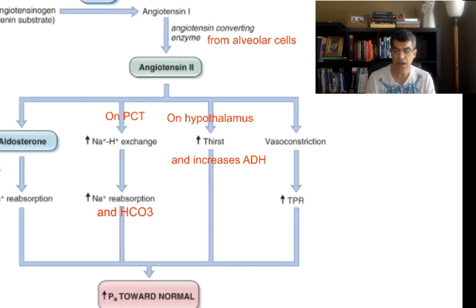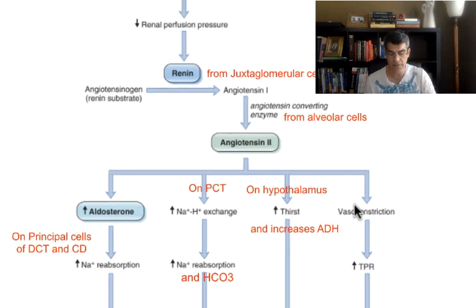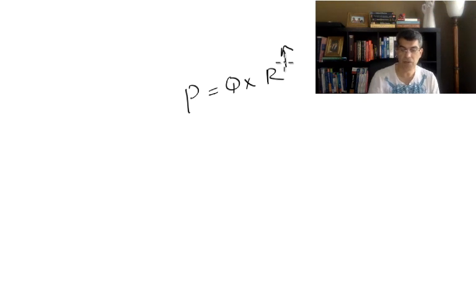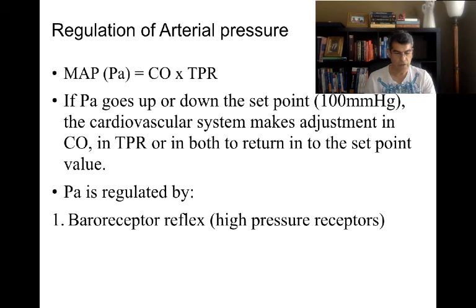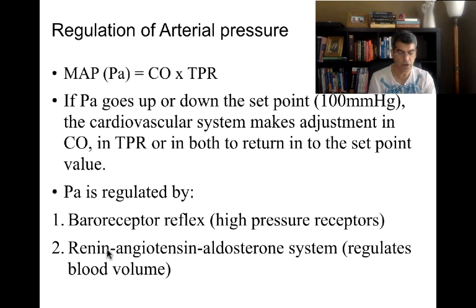And finally, angiotensin II is a vasoconstrictor. By constricting the vessel, resistance is going to go up. As a result, the pressure is going to go up. Therefore, as you can see, by releasing renin, you create a bunch of systems to increase your blood pressure back to normal. So if you remember, we said a few minutes ago, to control blood pressure minute by minute, beat by beat, we're going to use the baroreceptor reflex. And in the long term, we're going to use this system. That's why it's called the renin, angiotensin, aldosterone system.